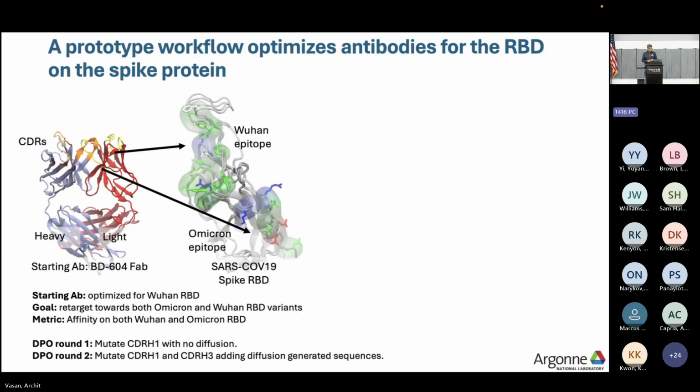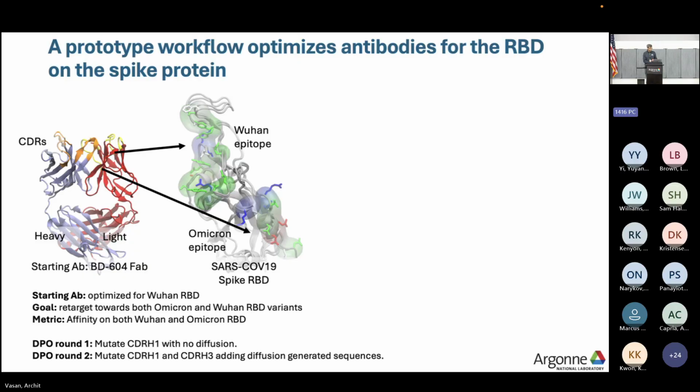Just to illustrate the preliminary results of a very prototype workflow, this is an example that we did a while back, where we were trying to optimize biologics for binding to epitopes. This is specifically antibodies binding to epitopes of the RBD of the spike protein.